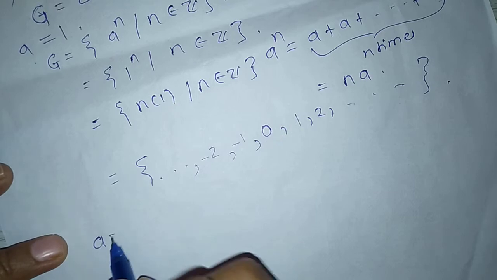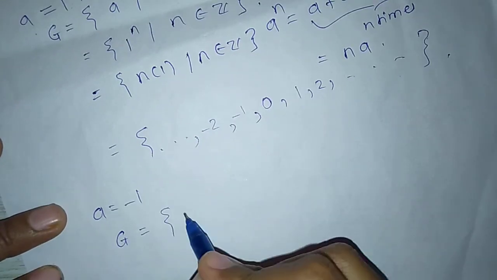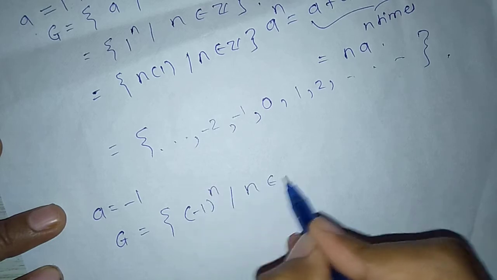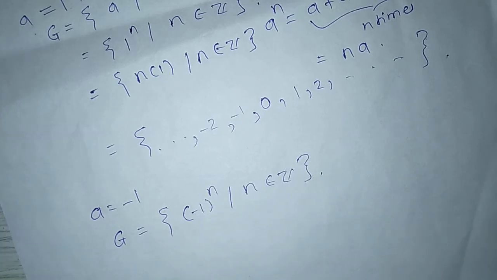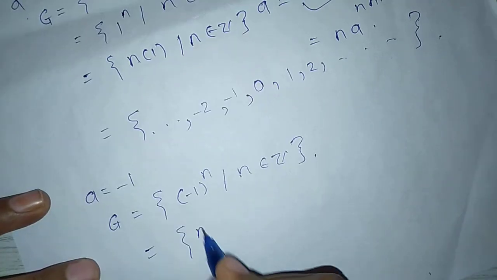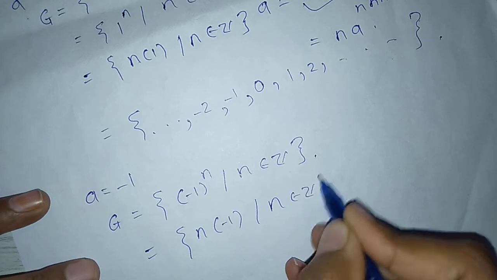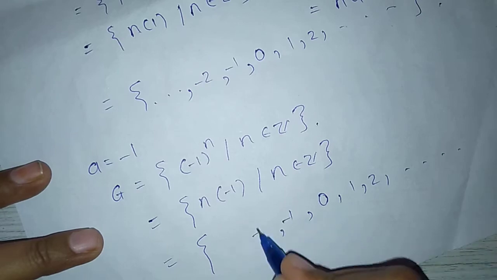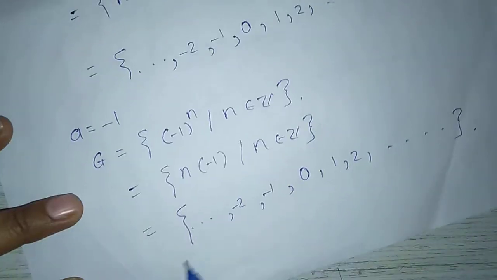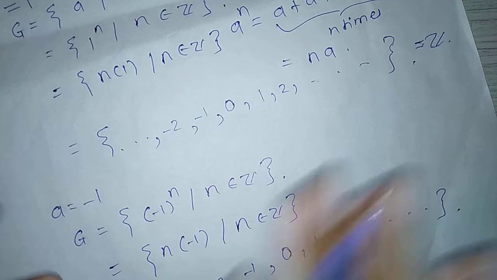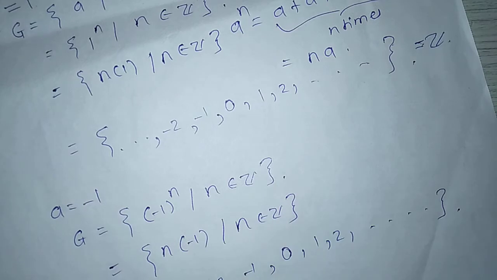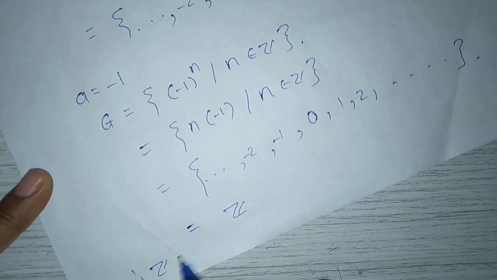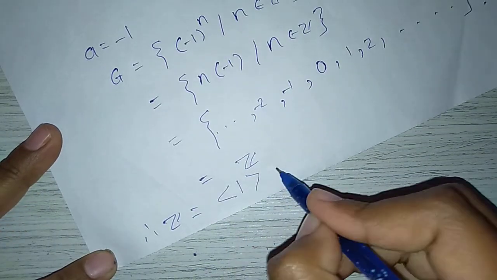Similarly, if a equal to minus 1, the set G becomes minus 1 raised to n such that n belongs to Z, and when we put n equal to 0, plus minus 1, plus minus 2 in n into minus 1, we get 0, 1, 2 and so on, minus 1, minus 2 and so on, the whole set Z. Which means 1 and minus 1 are the generators of Z. Therefore, Z is generated by 1 and generated by minus 1.